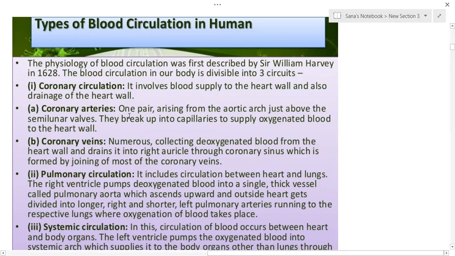The coronary artery is one pair arising from the aortic arch just above the semilunar valve, and they break up into capillaries to supply oxygenated blood to the heart wall. So the coronary artery supplies the oxygenated blood to the heart muscles.